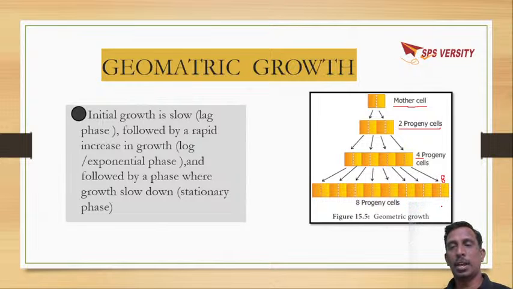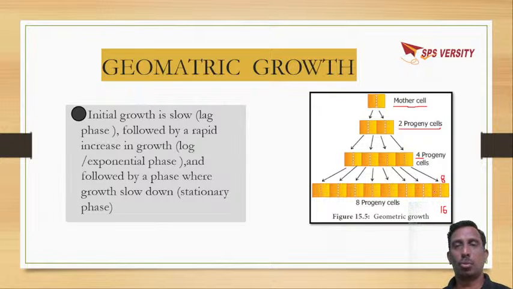So every time it becomes double. Why? Because all the cells will proceed for cell division. Starting from the mother cell to the progeny cells, every cell is in the process of cell division. So there is an increase in the number of cells geometrically.